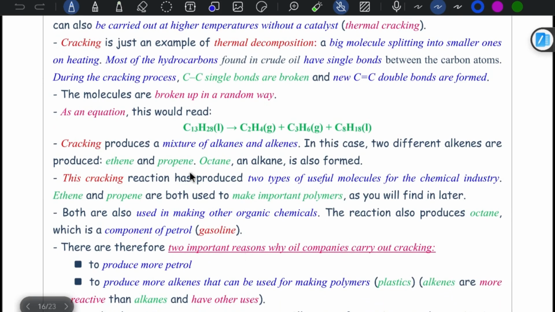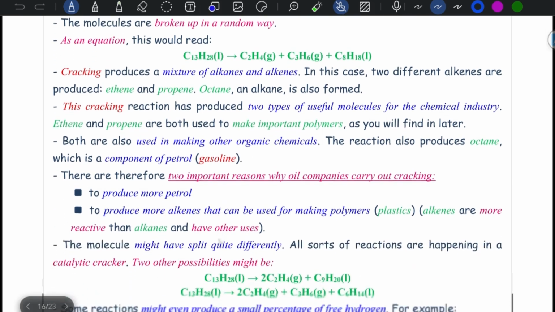So as you can see, C13H28 gives C2H4, C3H6 and C8H18, all of which are useful: ethene, propene and octane. This cracking gives two types of useful molecules for the chemical industry, ethene and propene, used to make polymers, plastics, which will be discussed later, while C8H18 is a component of gasoline.